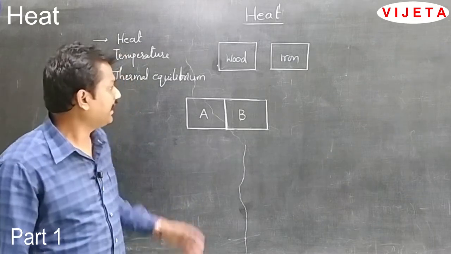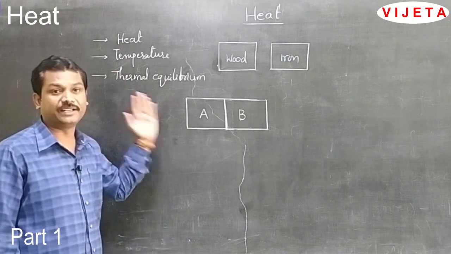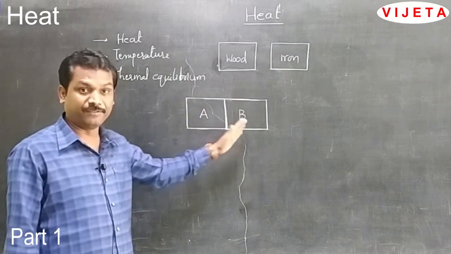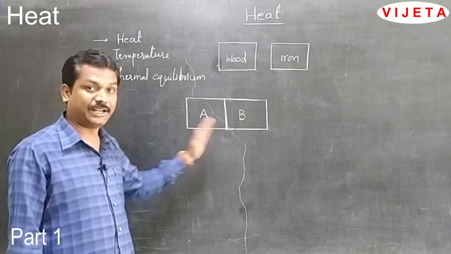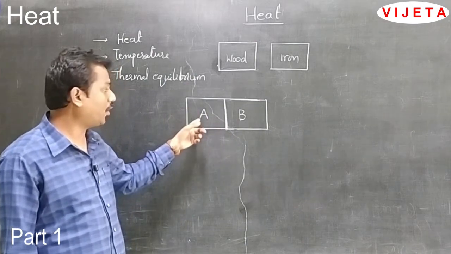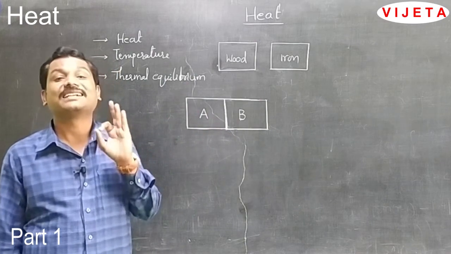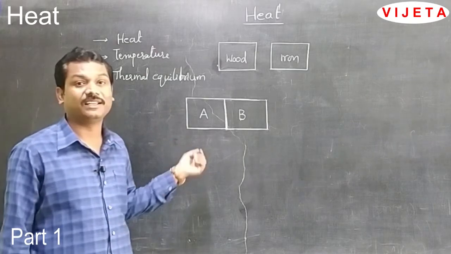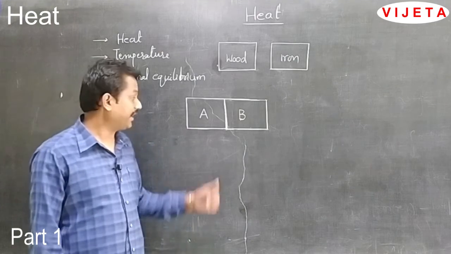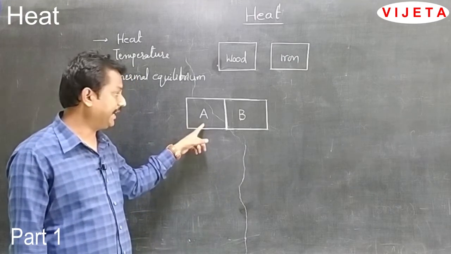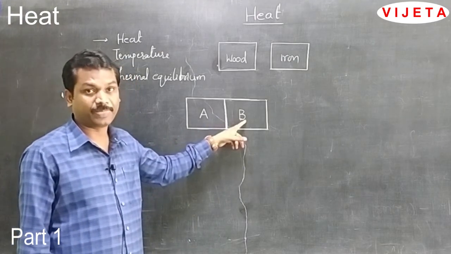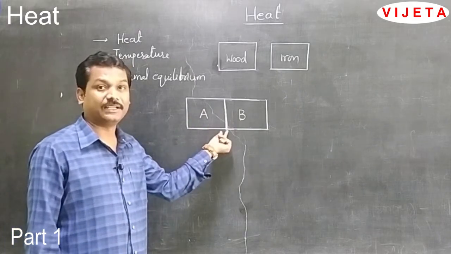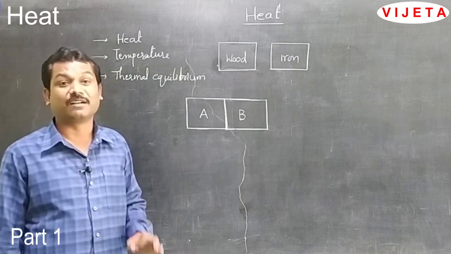How long will heat travel from one body to another body? How long can it travel? If two bodies having different temperatures are kept in contact, that contact is called thermal contact. You can observe here two bodies, body A and body B. These two bodies have different temperatures and are kept in contact. That contact is called thermal contact.